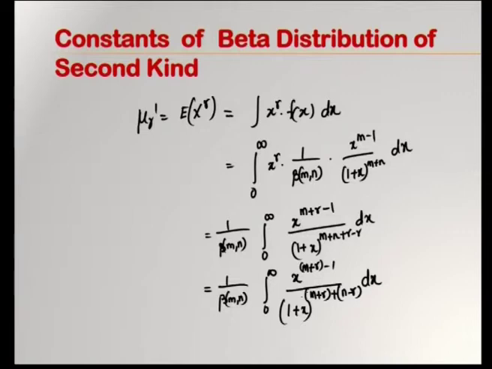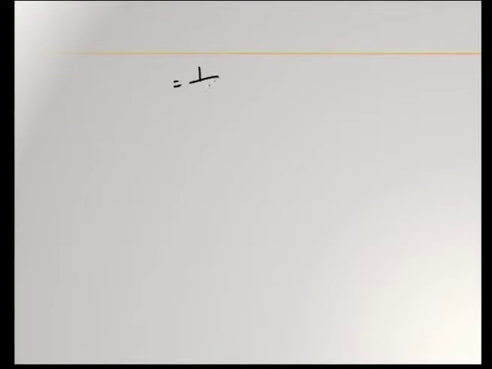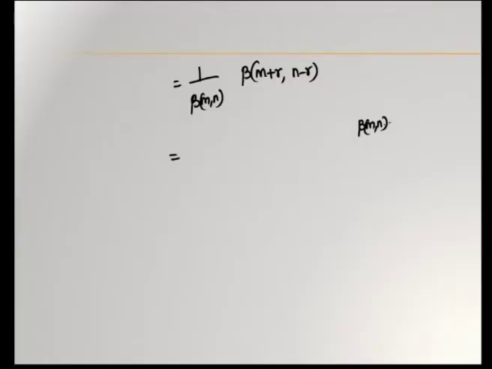This is a beta integral where in the place of m you have m plus r, and in the place of n you have n minus r. So, this equals 1 by beta of m, n into beta of m plus r, n minus r. Using the gamma function for the definition of beta function, what is beta of m comma n in terms of gamma?